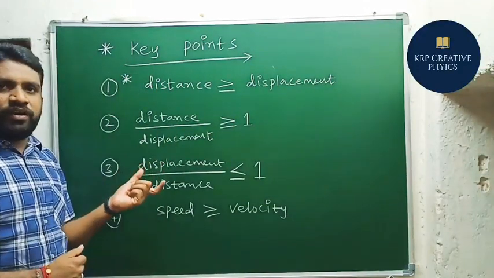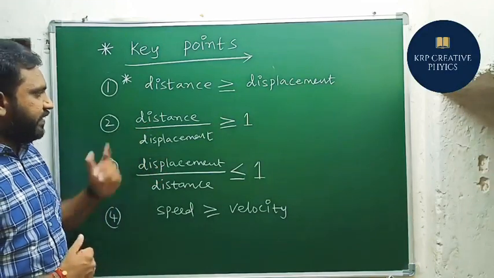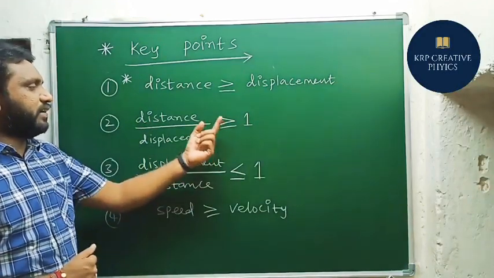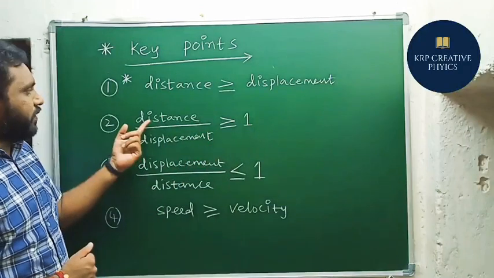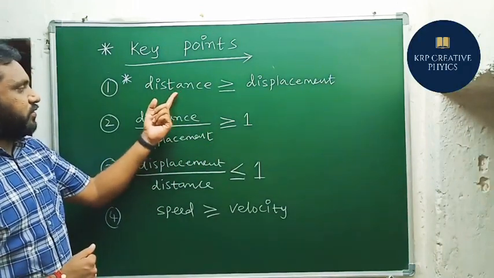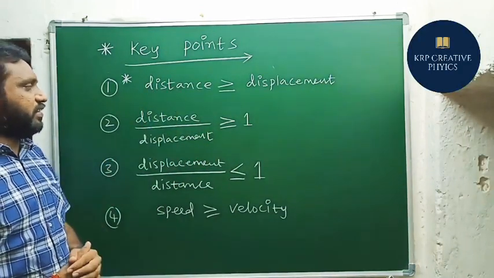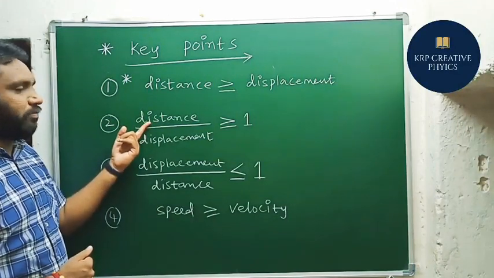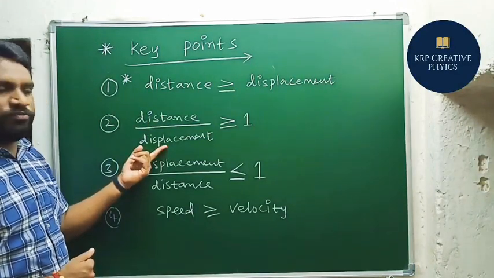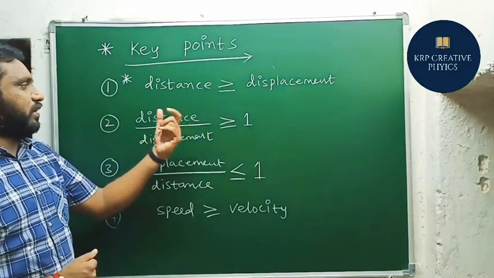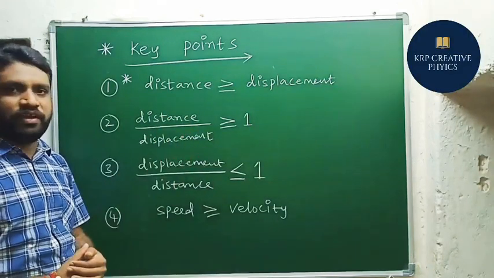And let's move on to the second point here. The ratio between distance and displacement is also always greater than or equal to 1. So why? Because just now as we see the relation between distance and displacement, the numerator is somewhat big compared to the denominator displacement. So that's why the ratio will be greater than or equal to 1.